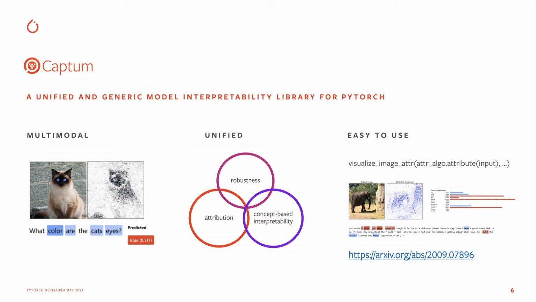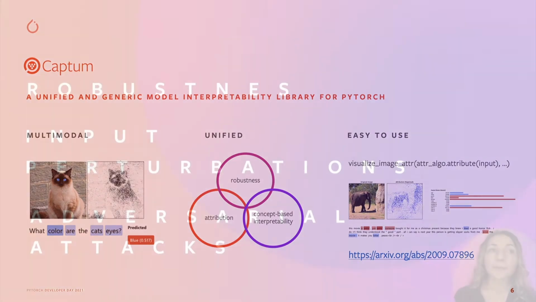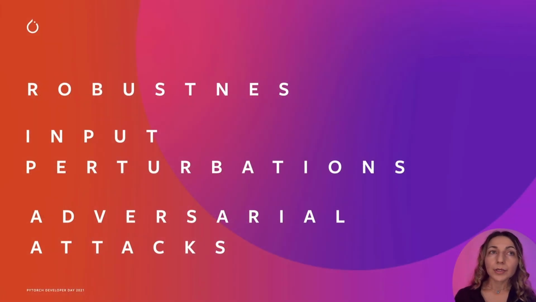During PyTorch Developer Day 2020, we talked about the Captum library and focused on feature attribution methods and their evaluation metrics. We expanded Captum beyond attribution and added support for robustness and concept-based model interpretability, which can be used in conjunction to enable deeper analysis with diverse interpretability tools. This unifies a key area of Captum aside from multimodal and ease-of-use aspects of it. Let's look into adversarial attacks, input perturbations, robustness metrics, and how they can be applied to real models using the Captum library.